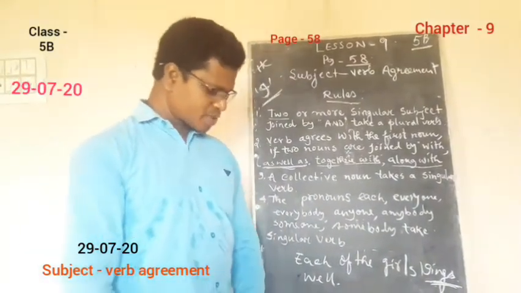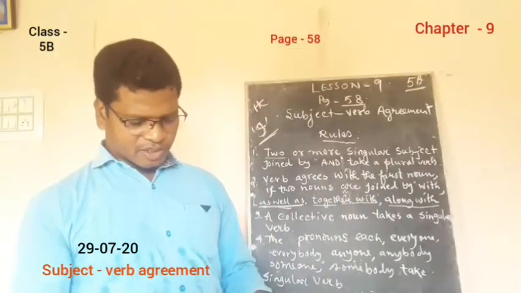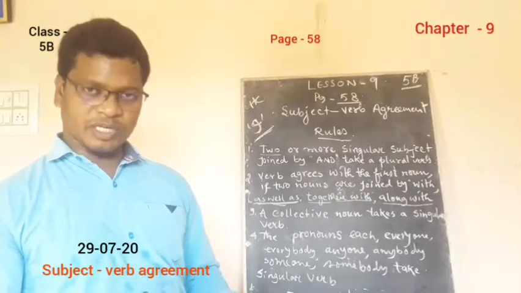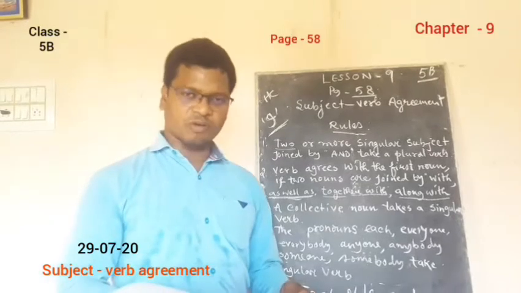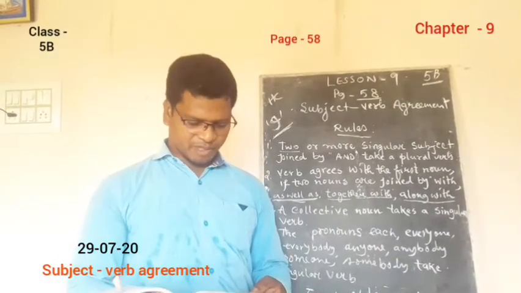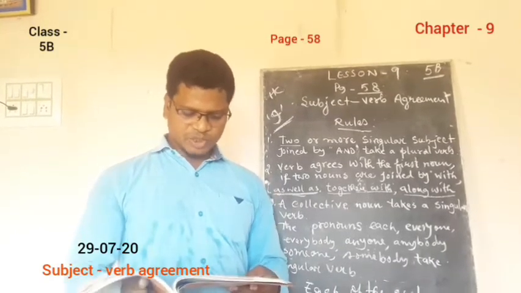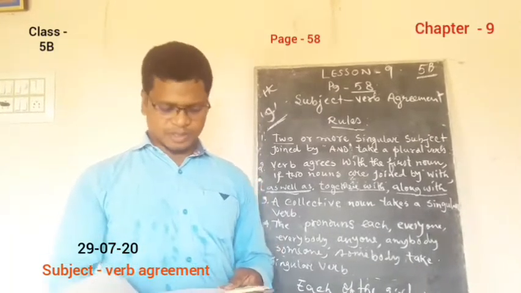Now let us see page number 58. You know that in a sentence, the verb, main as well as auxiliary, has to match the subject in number, singular or plural. This is called subject-verb agreement. Singular: the child is playing in the park. Plural: the children are playing in the park. Choose the correct options to complete the sentences.